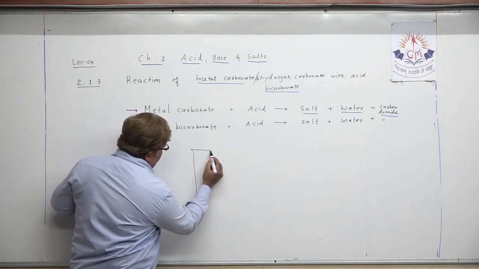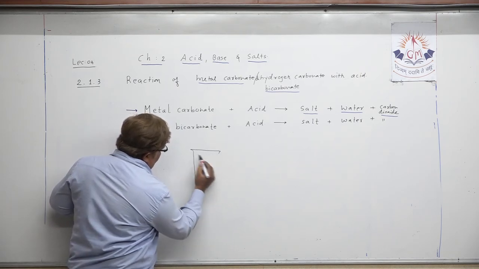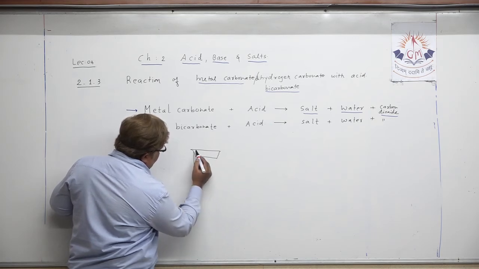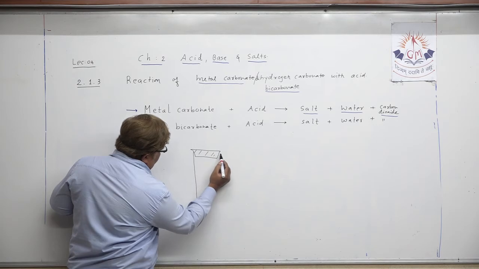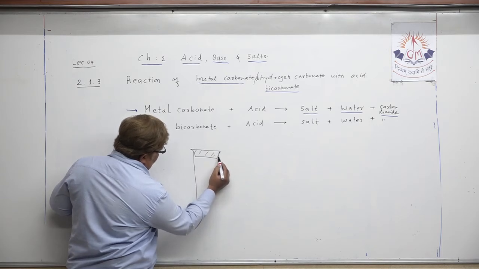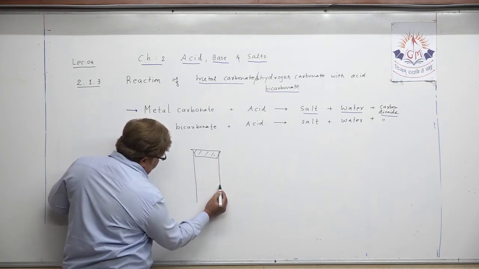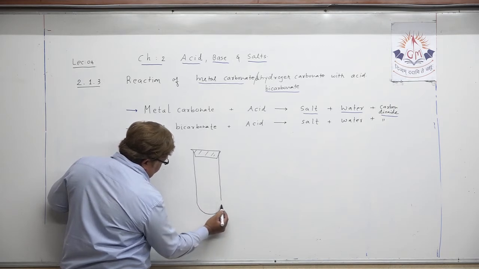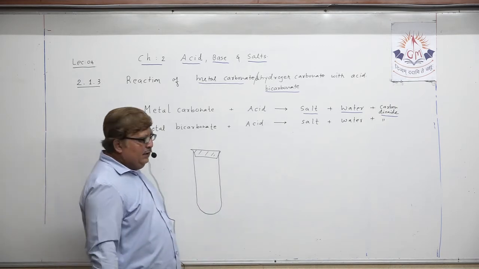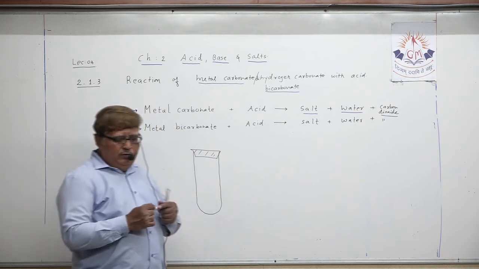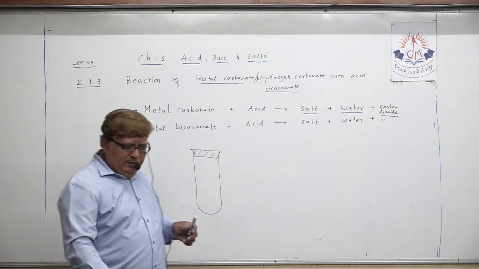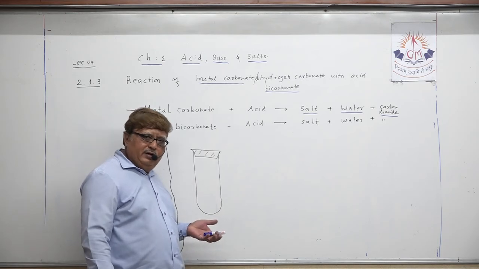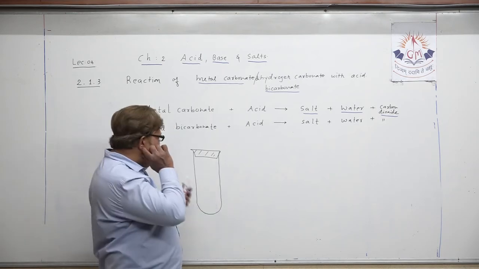It is already closed with a single holed rubber cork, right? In the test you can write in exam, we have to take one hard glass tube, which is fitted in a stand, that you all know very well. Understand how to fit it in the stand, that you know.